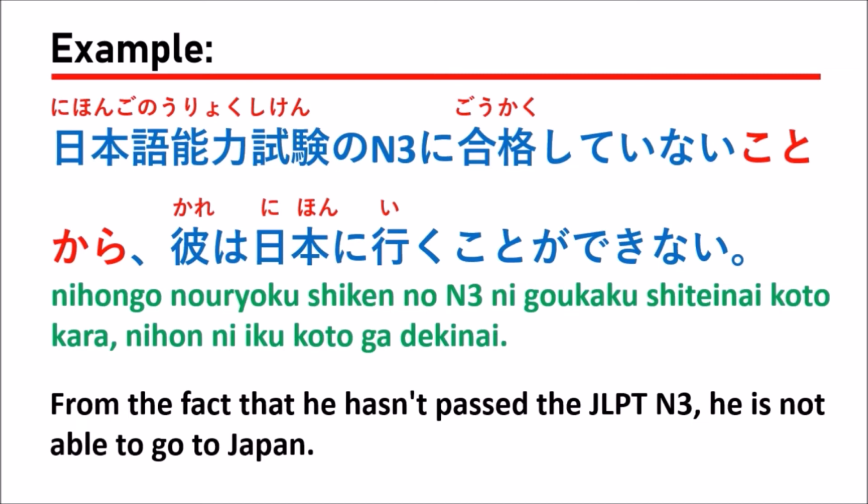And for this sentence, you will see that they use a verb with KOTOKARA, 合格していない, which is the negative form of the verb. A negative sentence, right? 合格していないことから, because he didn't pass the JLPT N3, so the result is he cannot go to Japan, right?